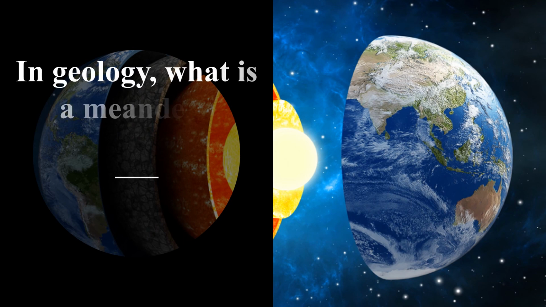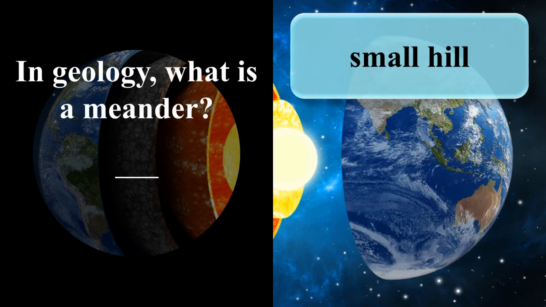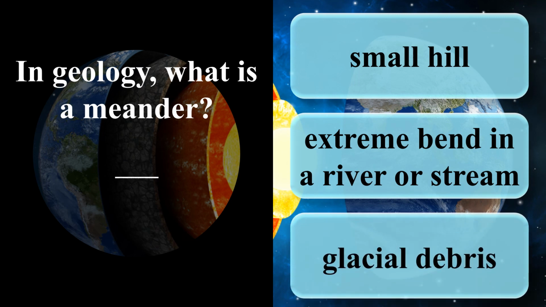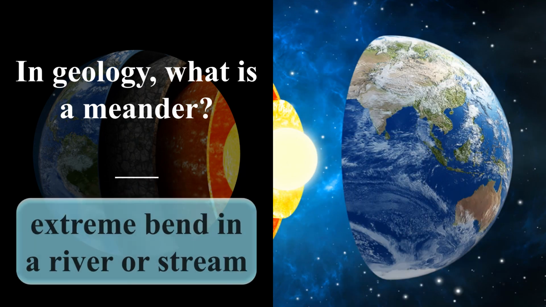In geology, what is a meander? Small hill. Extreme bend in a river or stream. Glacial debris. Extreme bend in a river or stream.